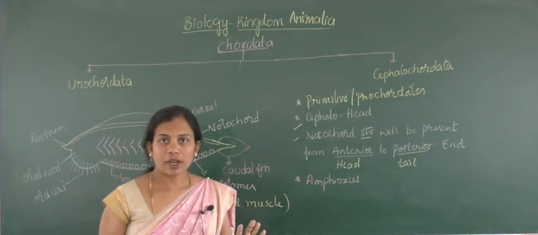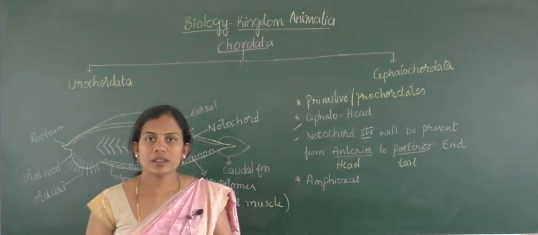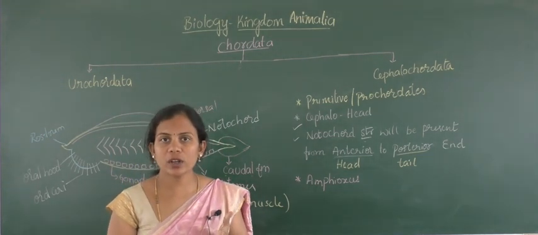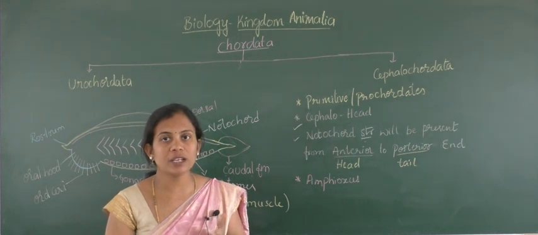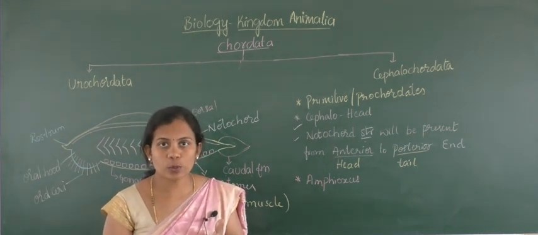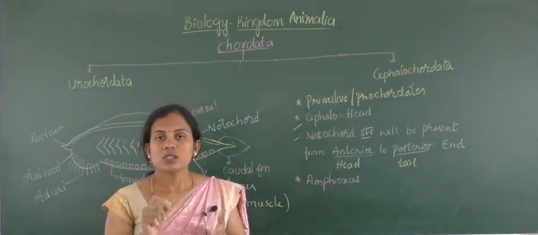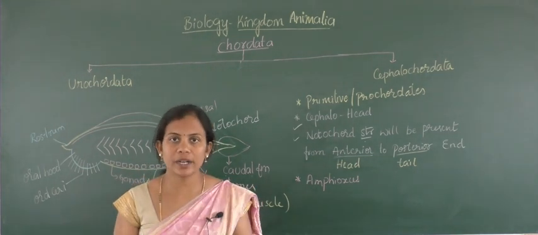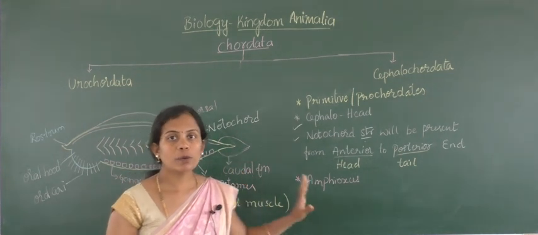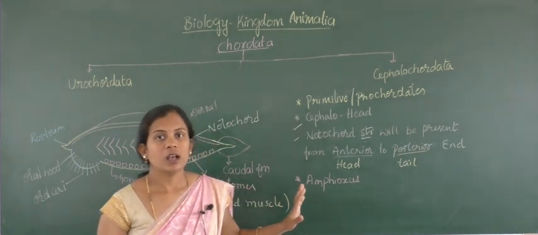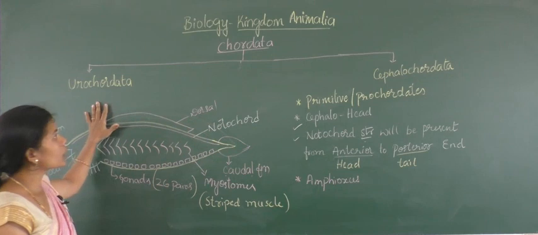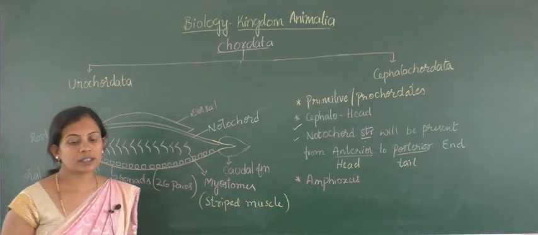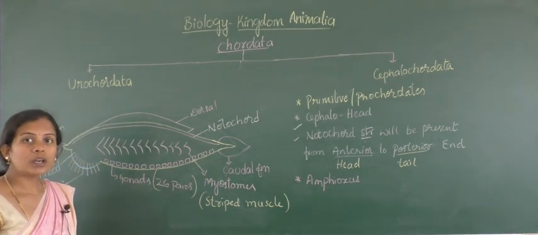Regarding cephalochordates, when it comes to general properties, they will be triploblastic, coelomate organisms with organ system level of organization. They possess a tube within tube type of body plan. You can find the same things here in urochordates also, but the unique properties are given here. I hope you understood about urochordates and cephalochordates. Next, we will move to the vertebrates.